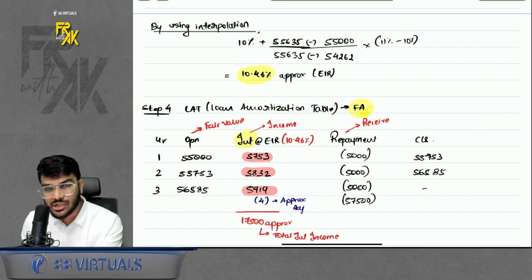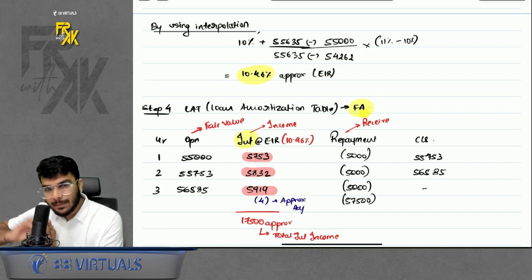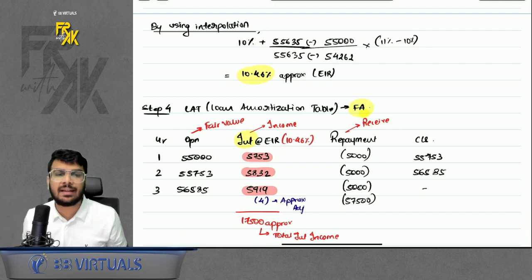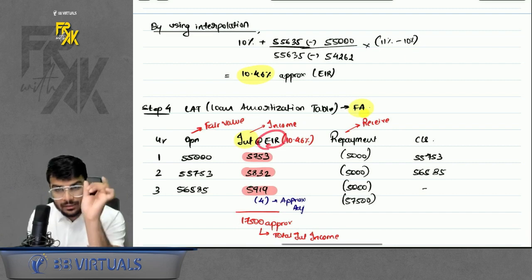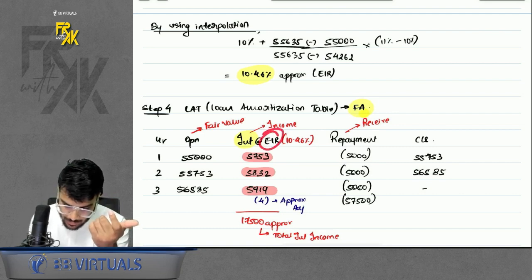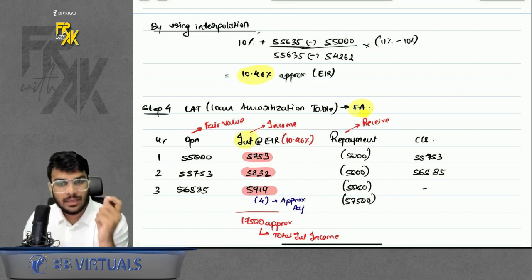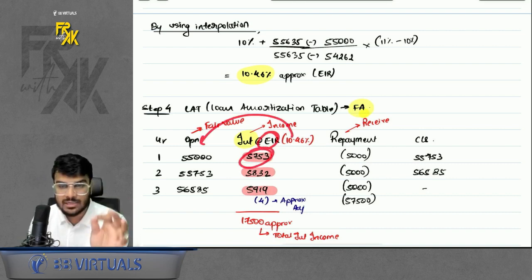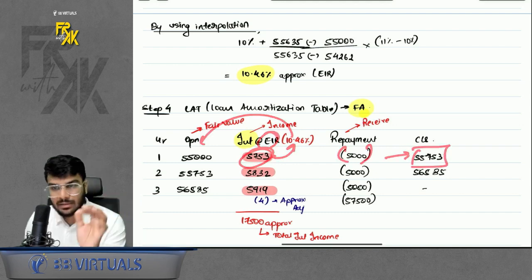Then you will take interest at the rate EIR. What is EIR? This is effective interest rate. Ideally you are going to repay coupon back to the lender, but effectively that coupon was not the effective interest. Effective interest should have been the combination of coupon, premium, discount, right? So the computation of interest is done as per EIR. How do you calculate this? Apply the EIR on the fair value and not face value. Coupon is applied always on face value. EIR is applied always on fair value, right? So you apply the EIR rate on fair value, you will get the interest. This is the interest that you will book in the books of accounts. Then you will less repayment, you will get the closing amount, right?